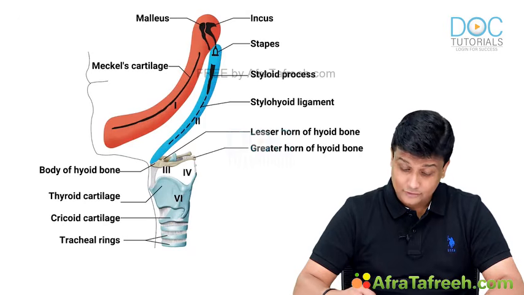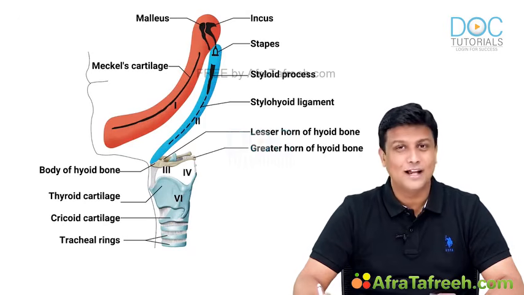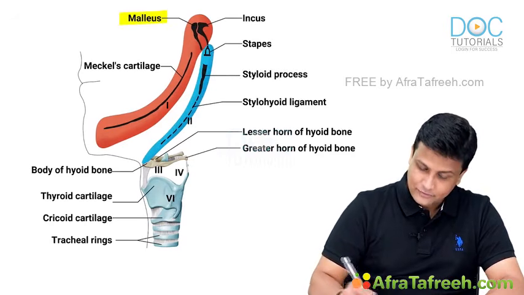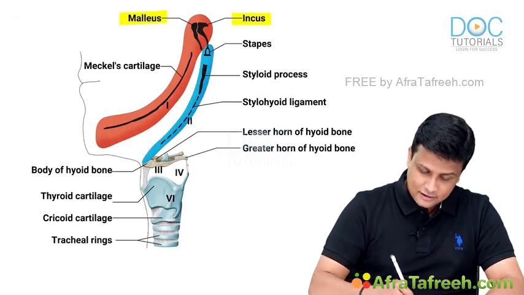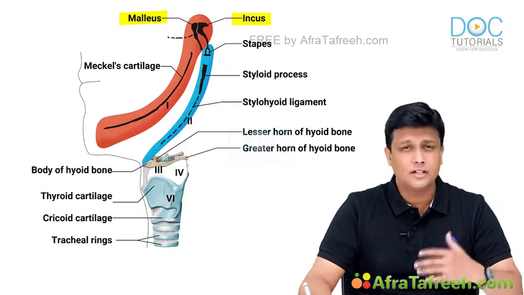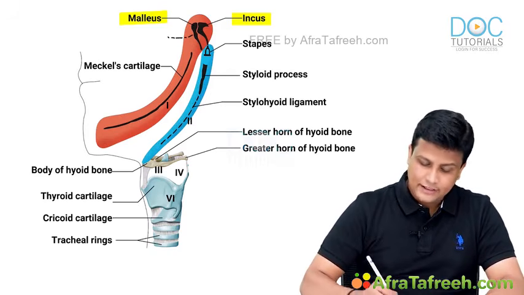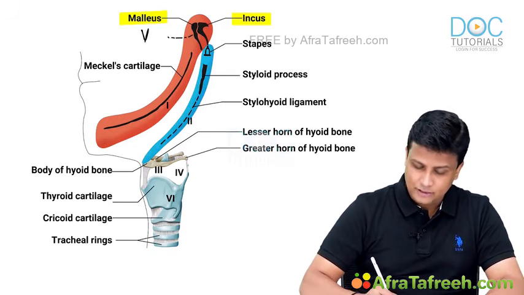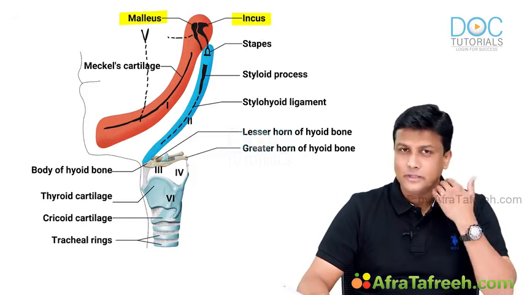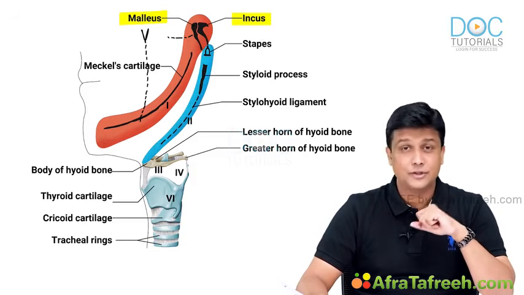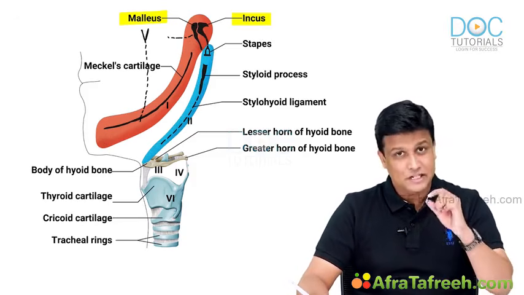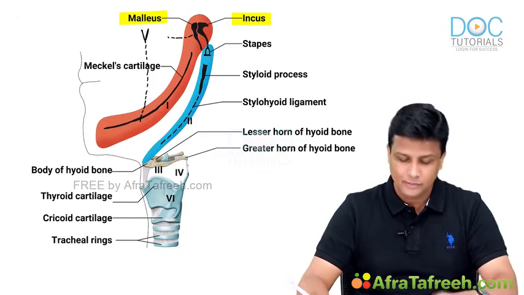Now sir, how do you remember all this? I told you, right? This picture should come in your mind while answering the questions. In this picture, you're able to observe malleus and then incus. The ligament is not shown here, guys, the anterior ligament of the malleus, just for the sake of remembering. And then from the spine of the sphenoid bone, there will be the sphenomandibular ligament. I hope you remember, on the medial side of the mandible, there will be a tongue-like structure known as lingula, and that will come and get attached to the lingula part. So from the spine of the sphenoid to the lingula, sphenomandibular ligament.